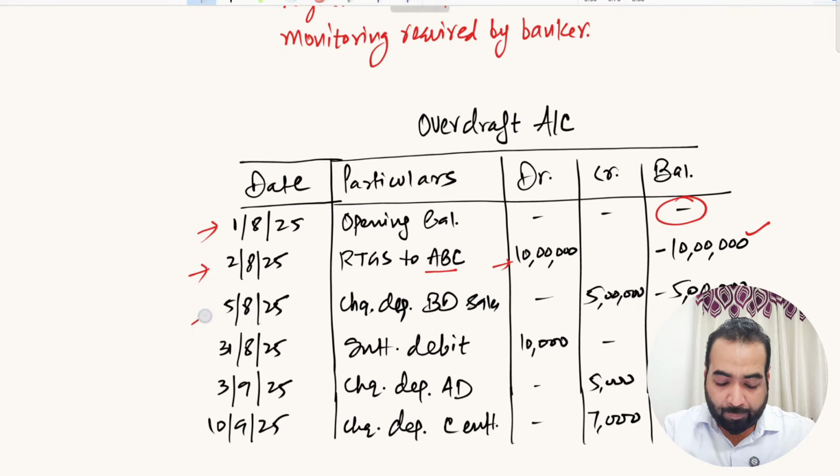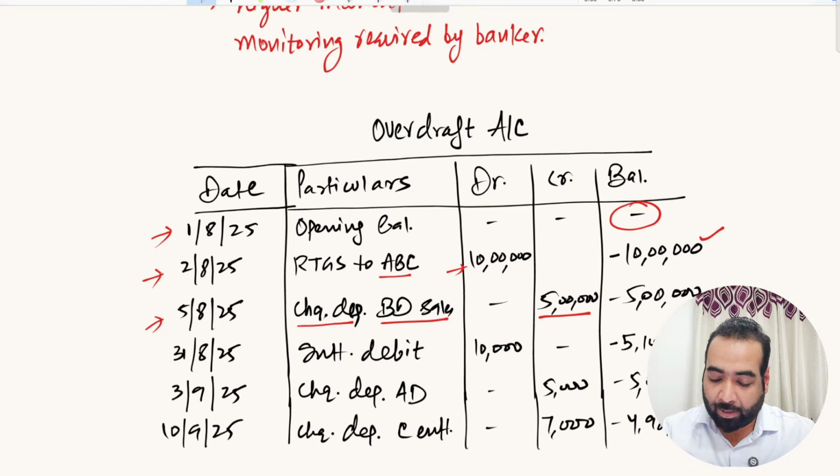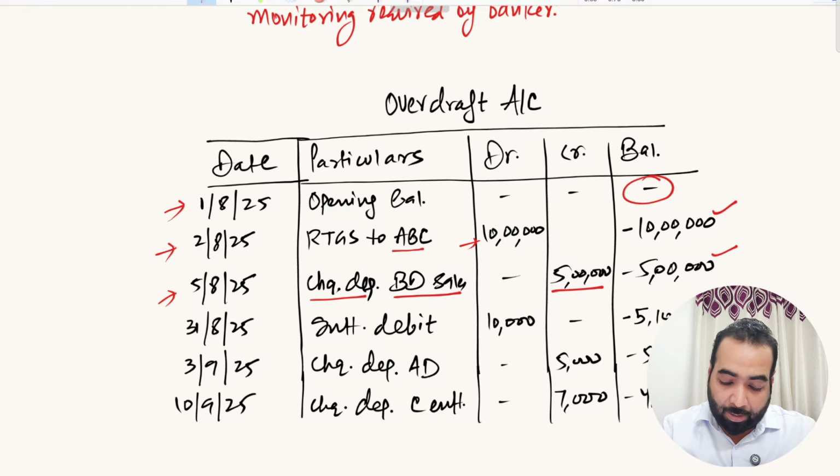Suppose on 5th August 2025, you have received payment from another entity named BD Sales. So you have deposited the check and the check got cleared, and the 5 lakh rupees are now deposited in your account. So your net balance shall come down to minus 5 lakh rupees because 5 lakh rupees you have deposited in the account. Now these transactions will keep on going every month, every day, as long as you remain within your overall overdraft limit.